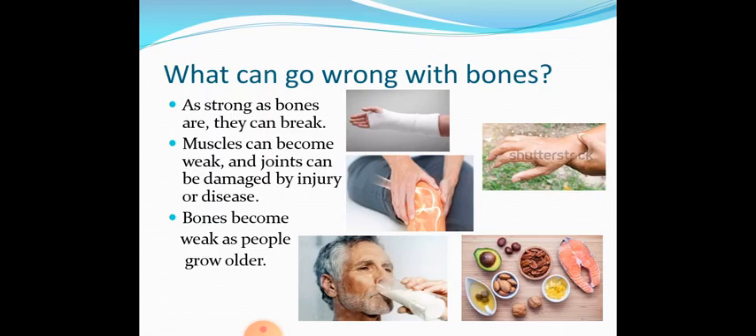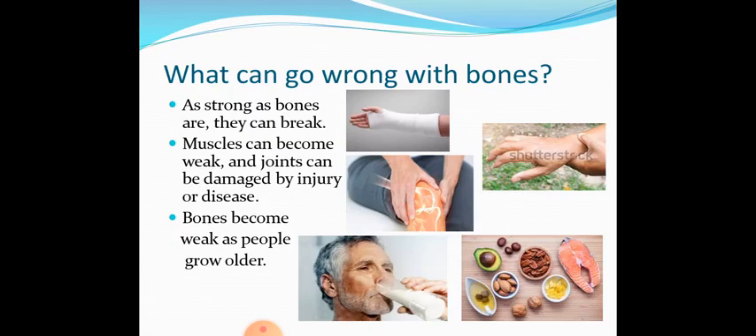Now this is about the bones. Now what can go wrong with the bones? If a bone is broken, we cannot move. We cannot move our leg if it is broken. We cannot move our arm if it is broken. We are not able to eat something, we are not able to write something. So bones are very important. We should take care of the bones.